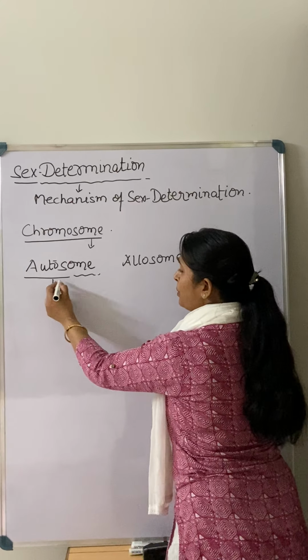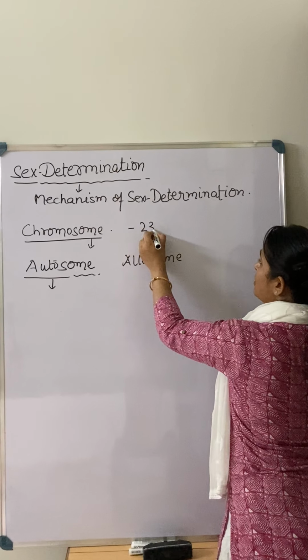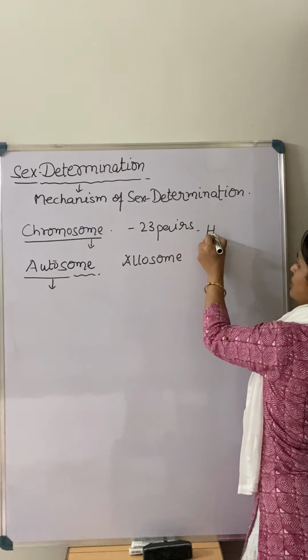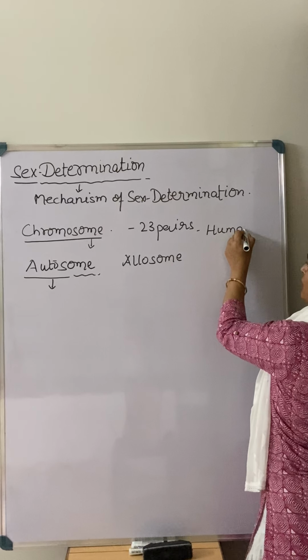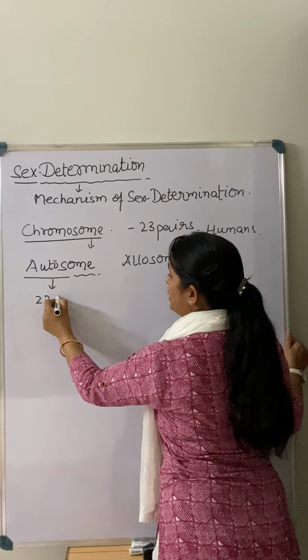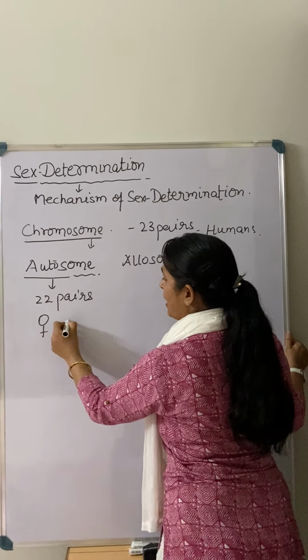If we talk about human beings, you know very well, we have 23 pairs of chromosomes. Out of 23 pairs, 22 pairs are the same in female and male.